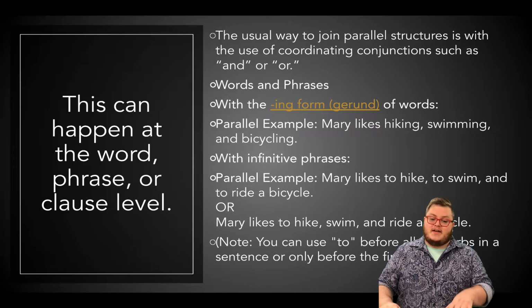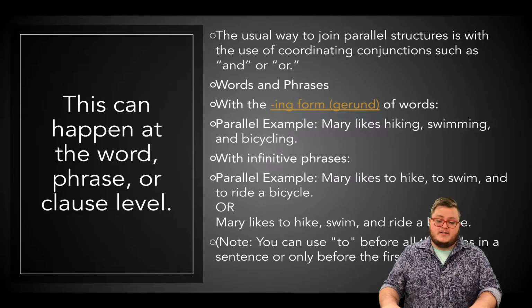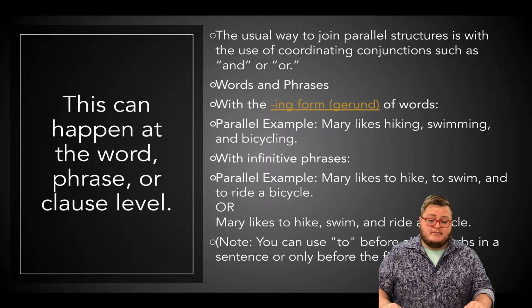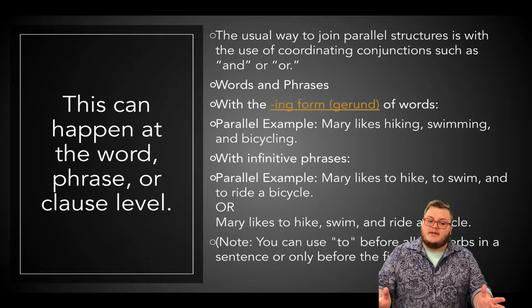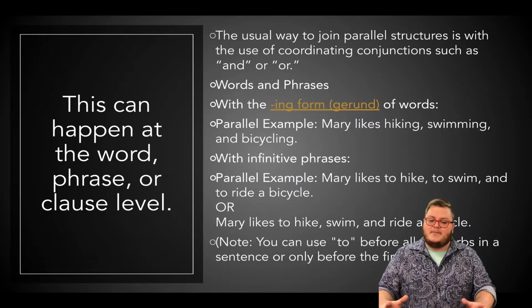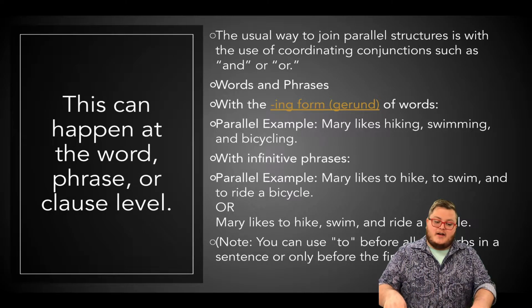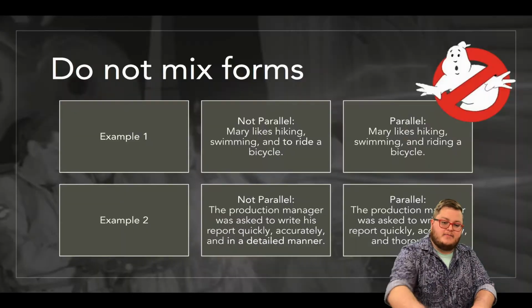And you can also use it with infinitive phrases, which means that they are always doing it. So, Mary likes to hike, to swim, and to ride a bicycle. Or you can just have it be Mary likes to hike, swim, and ride a bicycle. And when you're looking at this, you can use to before all the verbs, or just use it before the first one. That's just a way to build parallel structure.